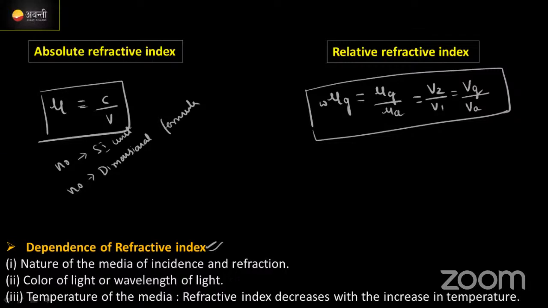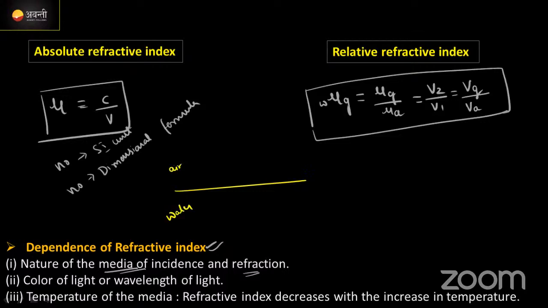The first one is the nature of the media of incident and refraction. Where the light is incident on that medium, the refraction depends on that. Suppose, listen here. This is air, this is water.